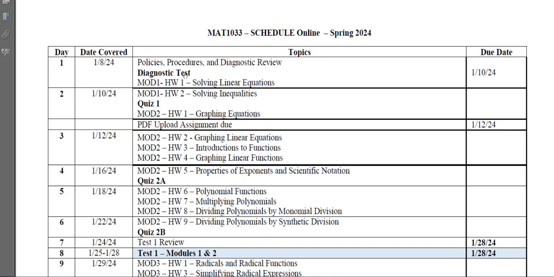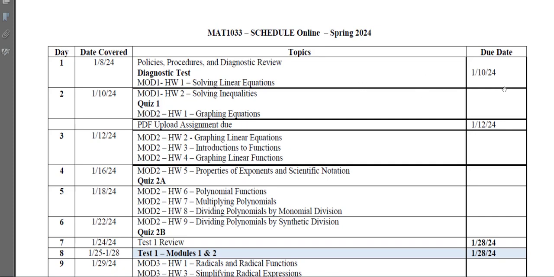A diagnostic test, which is in the software, I would just take it. I would not review for it. I would not stress over it. Do your best and don't worry about it. It's just to give us a score to tell us where you start. It does not count against you for your grade. And then this is the first homework section where you will watch a video, take notes, and then you will go in and do the homework, right? This due date right here, 1/10, that is for the diagnostic test.